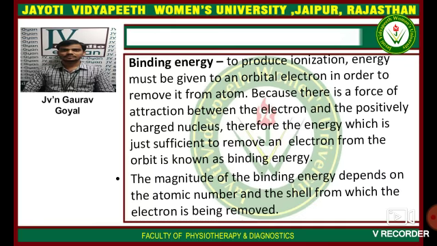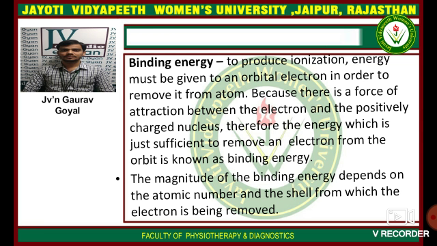Binding energy. To produce ionization, energy must be given to an orbital electron in order to remove it from the atom, because there is a force of attraction between the electron and the positively charged nucleus. Therefore, the energy which is just sufficient to remove an electron from the orbit is known as binding energy. Binding energy is the energy which is required to emit an electron from the atom.